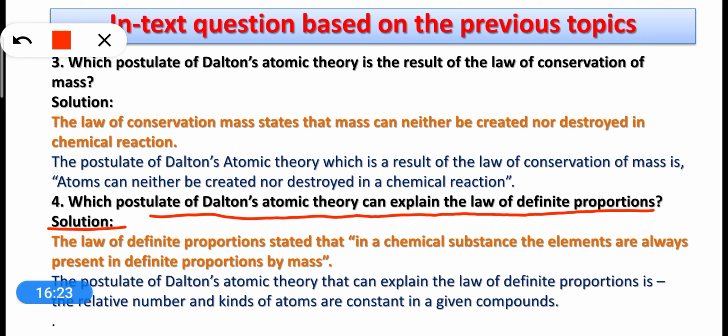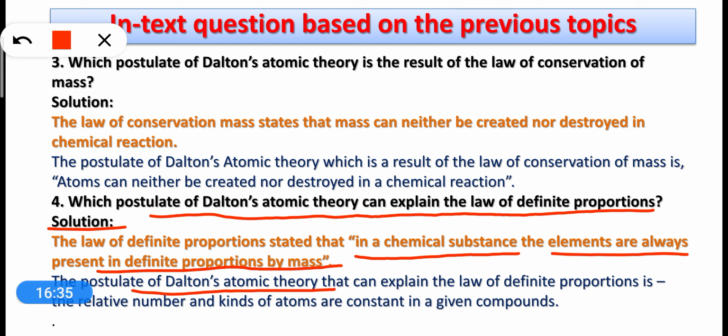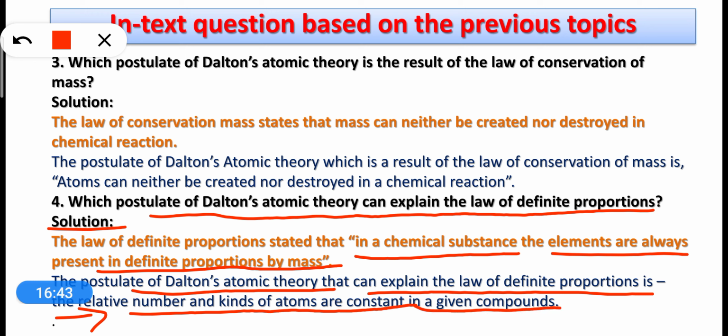Let us first of all look at what is the law of definite proportions. It says that in a chemical substance, the elements are always present in definite proportions by mass. So the postulate of Dalton's atomic theory that can explain the law of definite proportions is that the relative number and kinds of atoms are constant in a given compound.